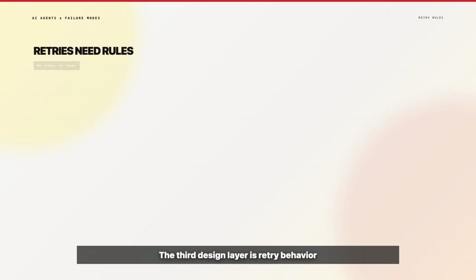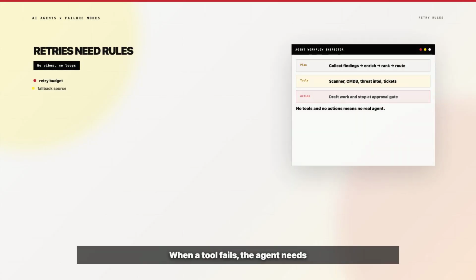The third design layer is retry behavior. When a tool fails, the agent needs rules. How many times should it retry? Should it wait? Should it use a fallback source? Should it stop and ask? Should it continue with lower confidence? Do not leave that to vibes.